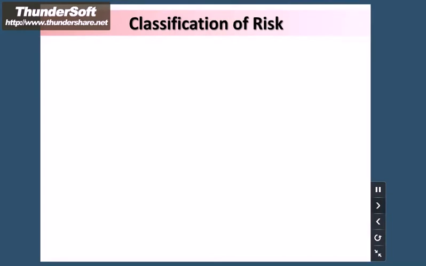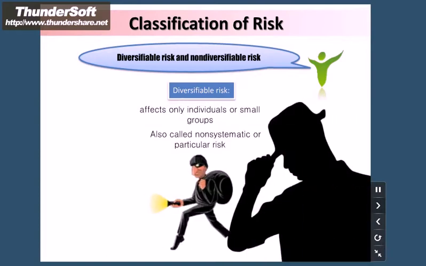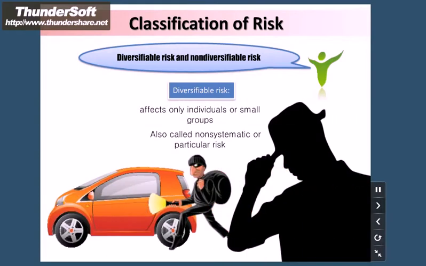Classification of risk. Diversifiable risk and non-diversifiable risk. Diversifiable risk affects only individuals or small groups. Also called non-systematic or particular risk. For example, car theft.